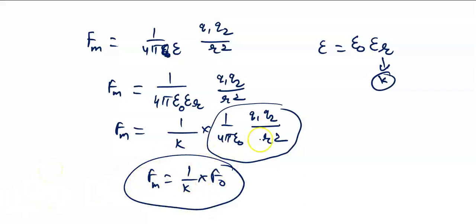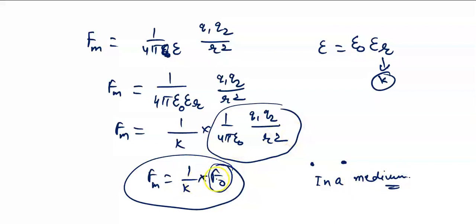What does it mean? It means that the force acting between two charges when they are kept in a medium will be 1 upon k times the force acting between the charges when they are kept in vacuum.